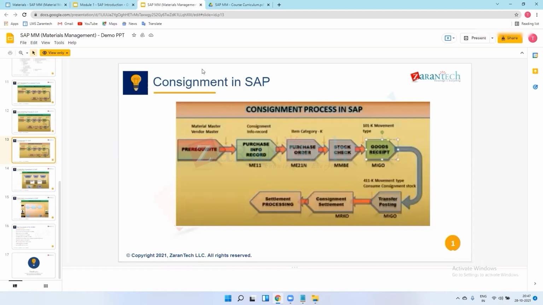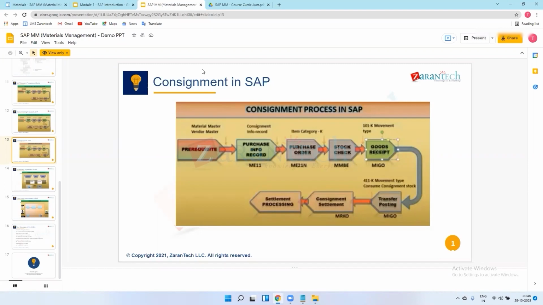suppose I am manufacturing one car, and tomorrow I want to manufacture two cars. Then I will require 8 tires in total. At that time the vendor will only send 4 tires on a daily basis. If I want to manufacture 2 or 3 or 5 vehicles, in those cases I already have stock in my premises.